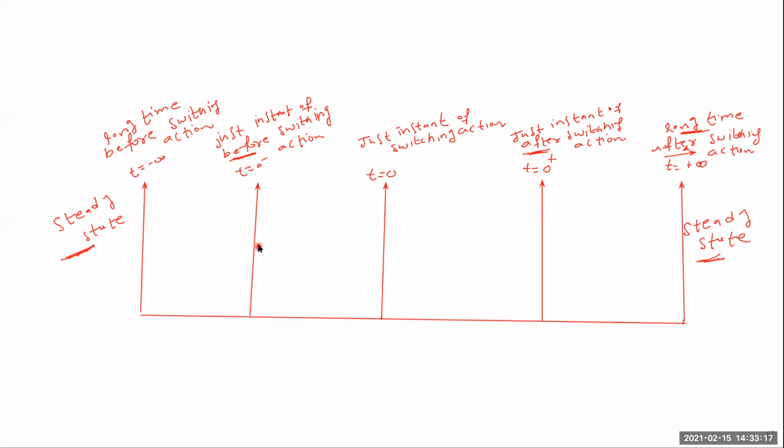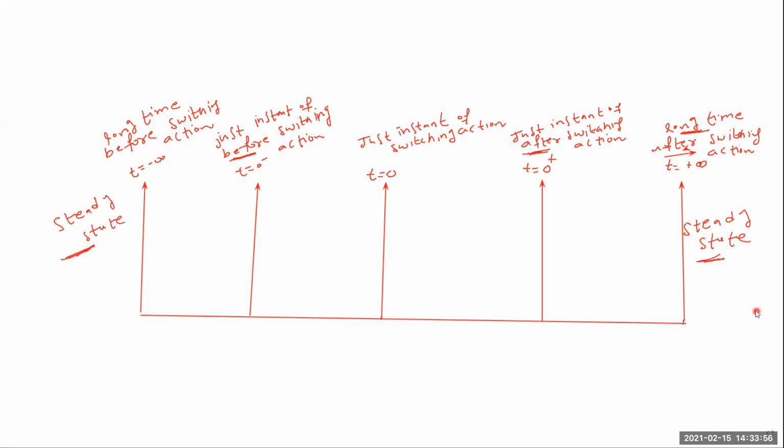So what is the position of the circuit? We have to understand the concept. Here, a long time before the switching action, one circuit is having one state, either open state or closed state. Before closing the switch, the circuit is under steady state condition. After closing the switch, the circuit is also under steady state condition. These two types of steady state we have to observe.